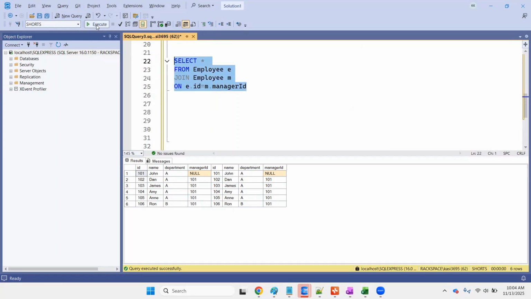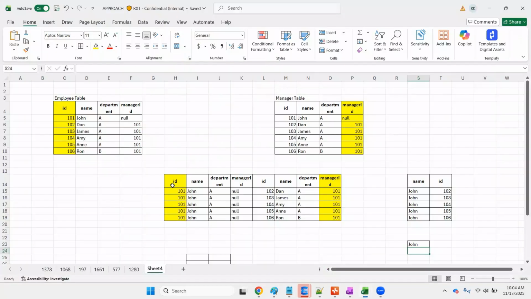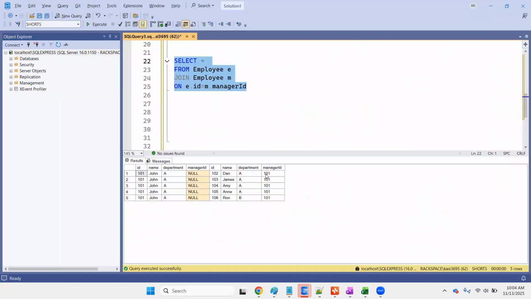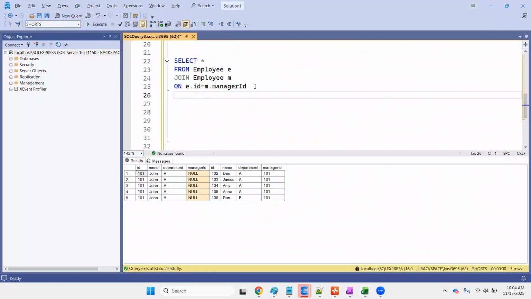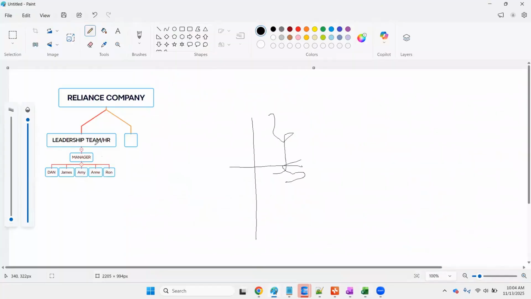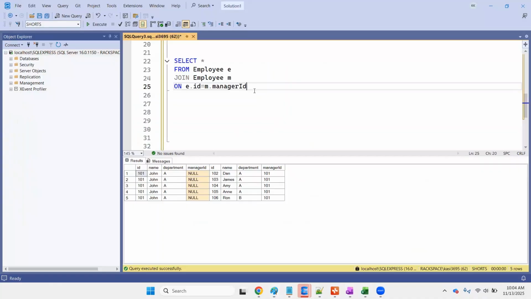Now if you run this, I'm getting this table. See here, 5 records. Now out of this, what is our expectation? We want only the names, only the managers with greater than or equal to 5. How to get that?